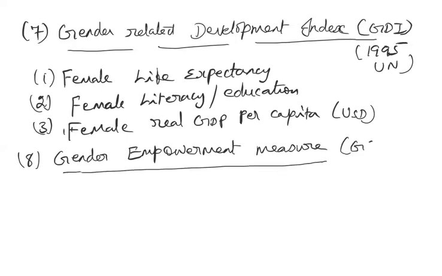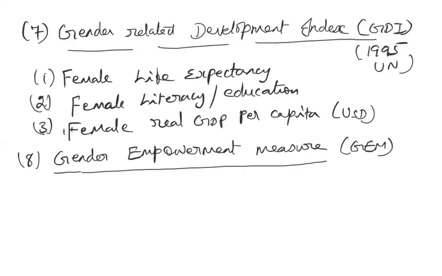But to what extent the females in a particular country are given the opportunity, that also matters, isn't it? Meaning that to what extent females are participating in the parliament seats, how many females in the country are working in higher positions like CEOs, managers, etc.